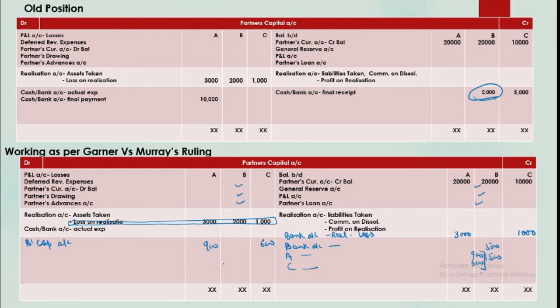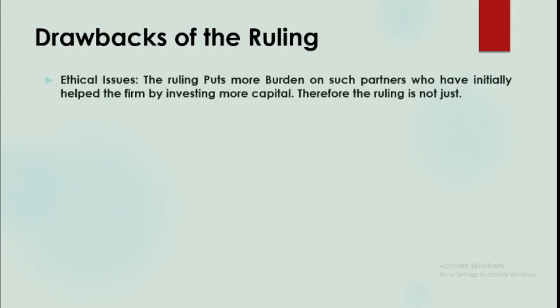So remember one thing, that this ruling or the adjustment for insolvency of a partner comes into action at the time of final settlement. When you are working for the final settlement, only then will you adjust it. Before this, your question is a normal question. You will prepare the realization account as it is, and the capital account as it is. It is only at the last stage that we will work for insolvency, and then we will close the accounts by preparing the bank account.